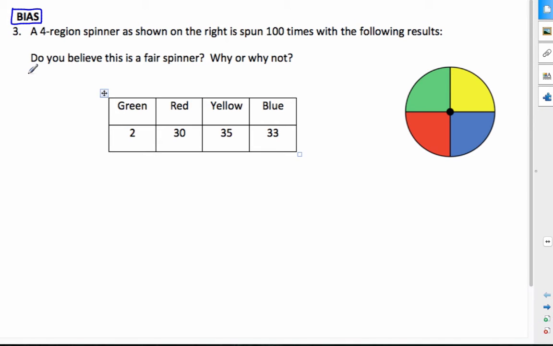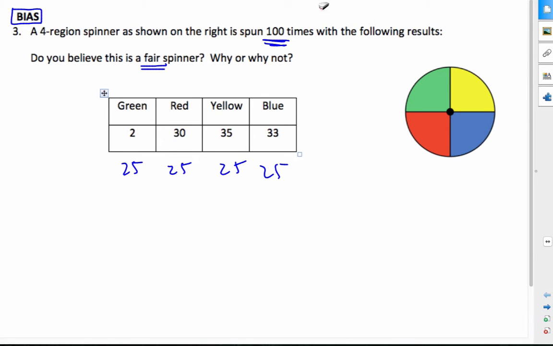Okay, so now that you're back, we have a 4-region spinner shown here, and it's spun 100 times. So it's spun and maybe it lands in a different place each time. Do you believe it's a fair spinner? Why or why not? Well, based upon the way this looks, and if I'm going to spin 100 times, I would think it would all be about equally represented. So if it was fair, I would expect something like 25, 25, 25, and 25.